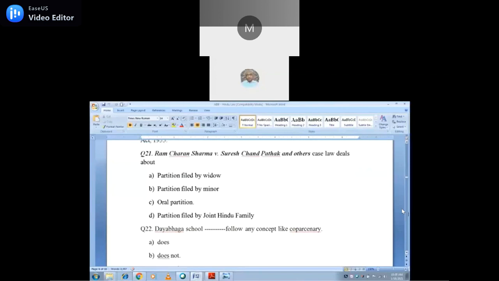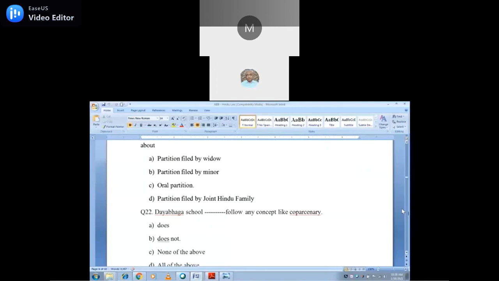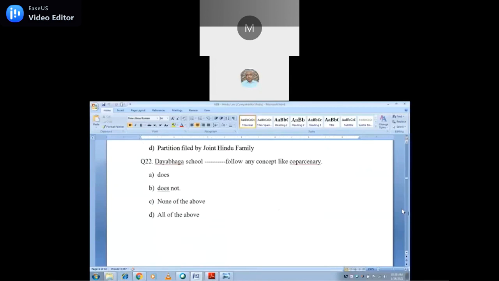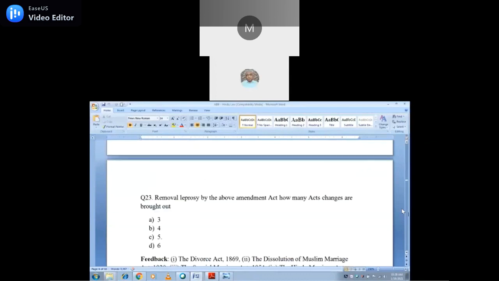So partition, the other things are also there. We can make partition by a widow, partition by a minor, partition by a joint Hindu family are also there. But it actually deals with the oral partition. Yes. Dayabhaga school does not follow any concept like coparcenary. Dayabhaga doesn't follow the coparcenary. Yes, that is the answer.